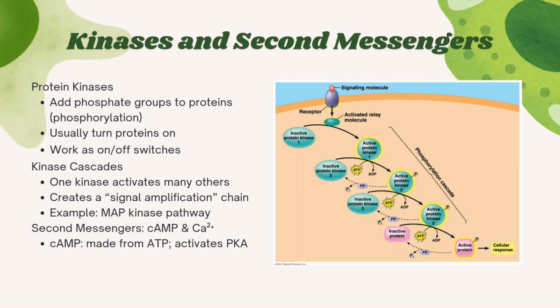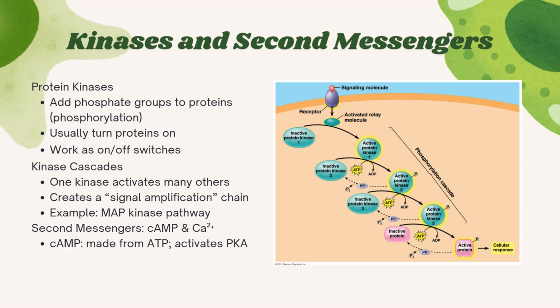In signal transduction, there's also kinases and second messengers that affect the whole process. So protein kinases are enzymes that add phosphate groups to proteins, a process called phosphorylation. This phosphorylation can change the shape or activity of a protein, usually turning it on, though sometimes it can turn it off. Because of this ability, protein kinases act like on and off switches. So the kinase cascade is when one kinase can activate several other kinases and form a signal amplification chain. This cascade amplifies the original signal so that a small initial signal can produce a large cellular response.